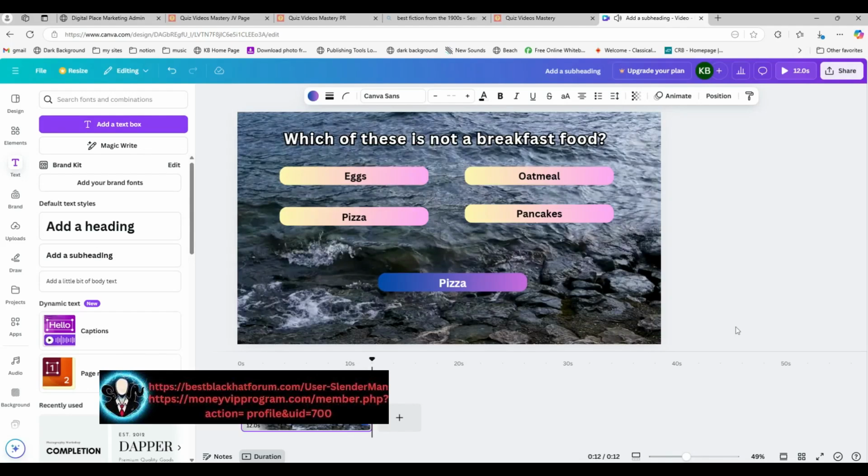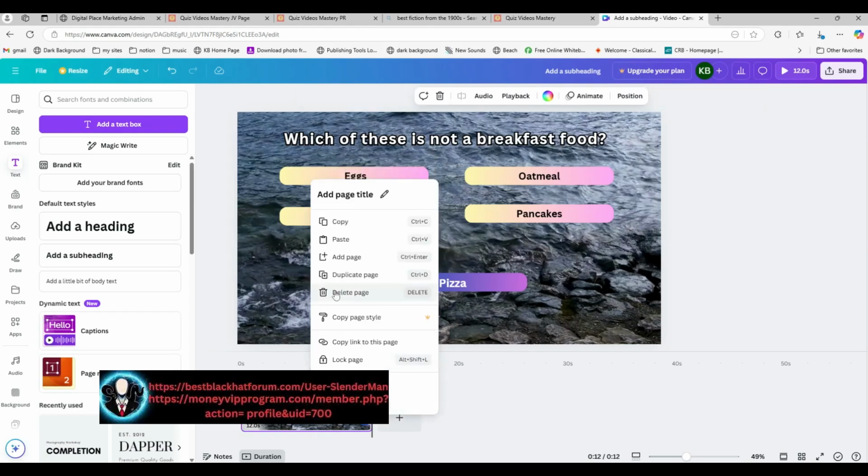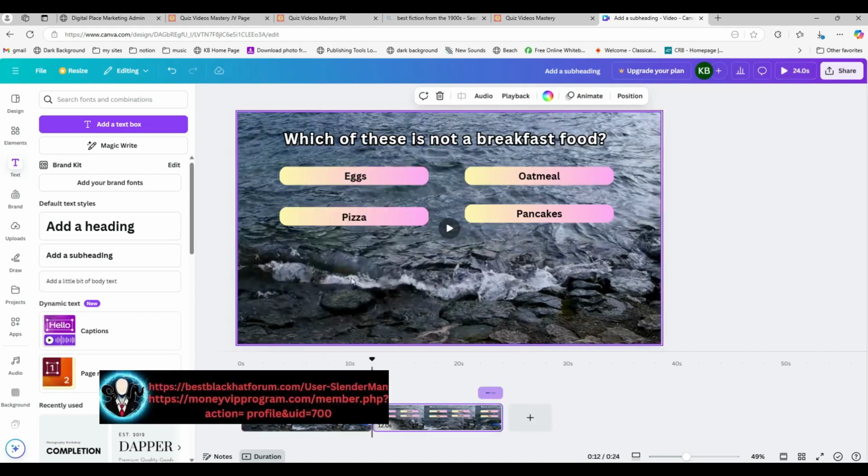Wow, moving right along here. So the next thing I'm going to do is duplicate. I'm going to right click down here on the timeline on the background and say duplicate page.